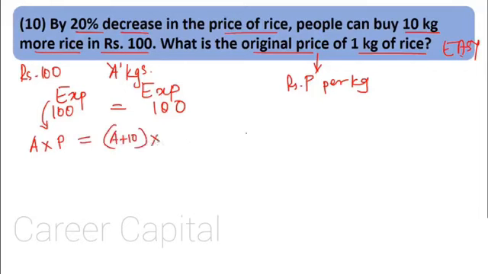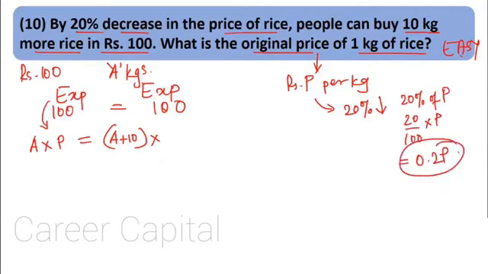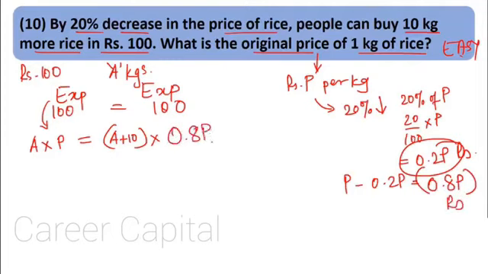What was the price? Let's see. Over here the initial price is P, and there is a 20% decrease in the price. So the price is reduced by 20% of P, that is 20 upon 100 into P, which is nothing but 0.2P. So the price reduces by 0.2P rupees. So what is the final price now? P minus 0.2P, that is nothing but 0.8P rupees. This is the new price. So put it over here.